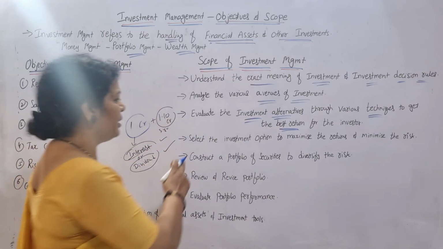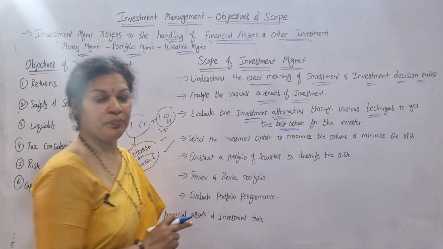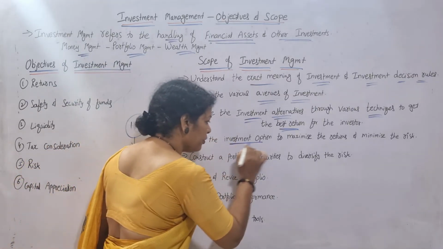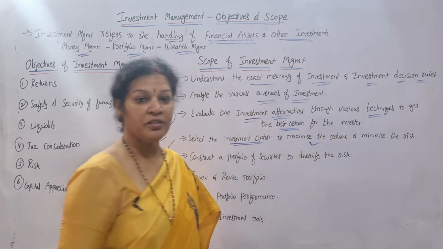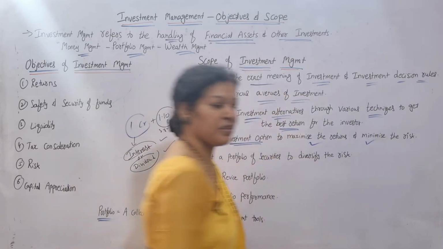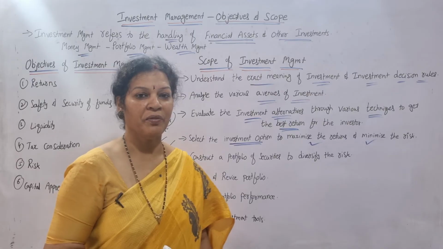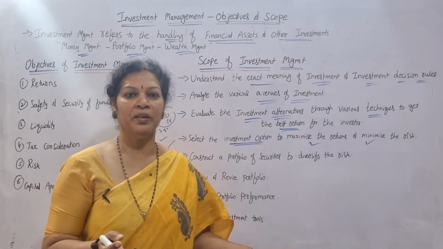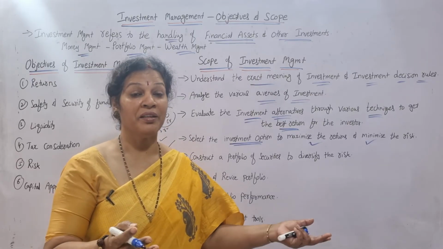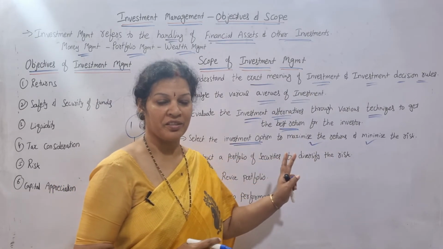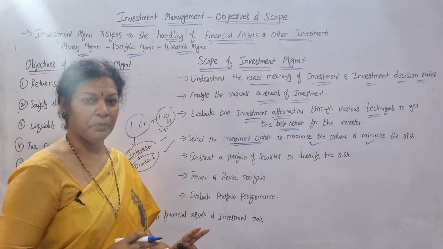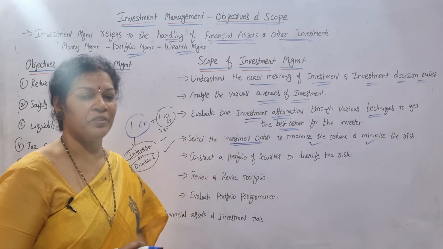And also select the investment option. Your investment option should be in such a way that it maximizes the returns and minimizes the risk. On the very first day of class I told you, risk should be less, but return should be more. Maximize the returns and minimize the risk. So this you have to remember. According to that you have to take the decision.